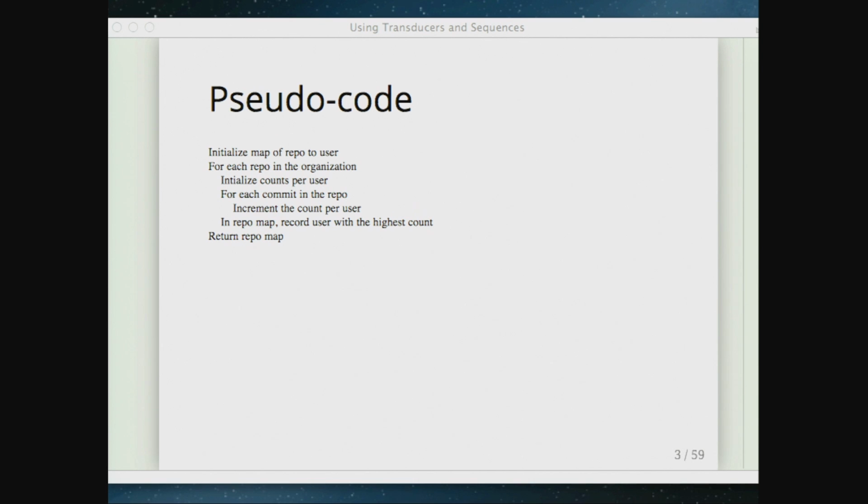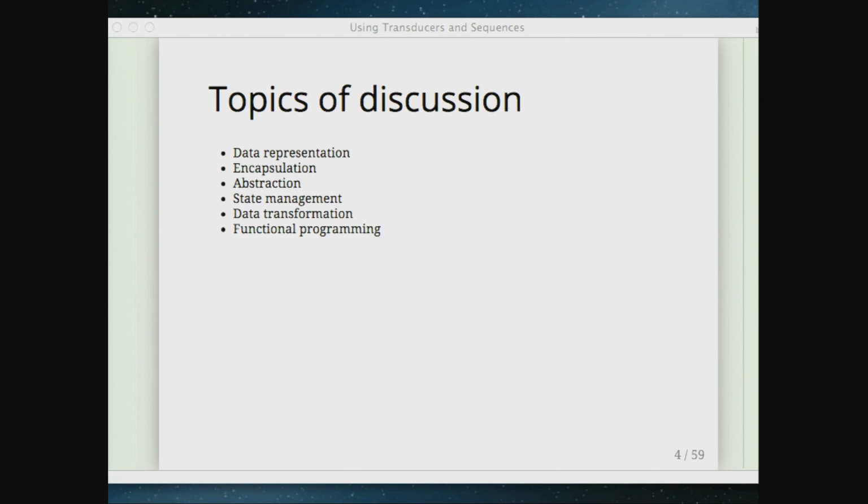Here is some pseudocode for what we're doing. We're going to initialize a map of repository to the user that made the most commits. For each repo in the organization, we're going to initialize those counts. For each commit in the repo, we're going to increment our counter. And when we get to the end, we're going to record the user that had the most commits and return the final map. So this is just some simple code.